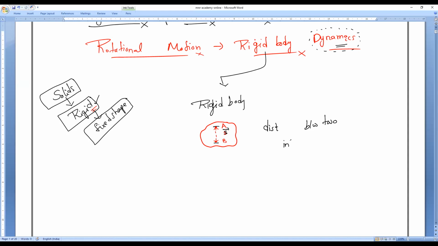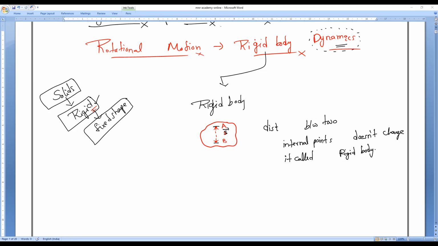two points, which are present inside, what we call two internal points, does not change. That is what is called a rigid body. So I hope you all are understanding. A rigid body is one whose internal points always remain constant with respect to each other. That is what we call